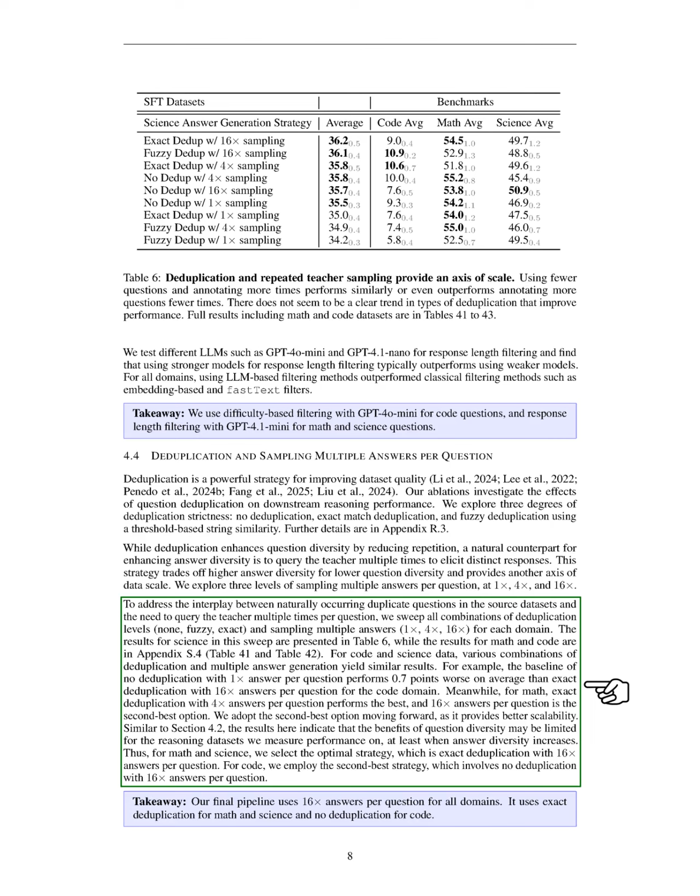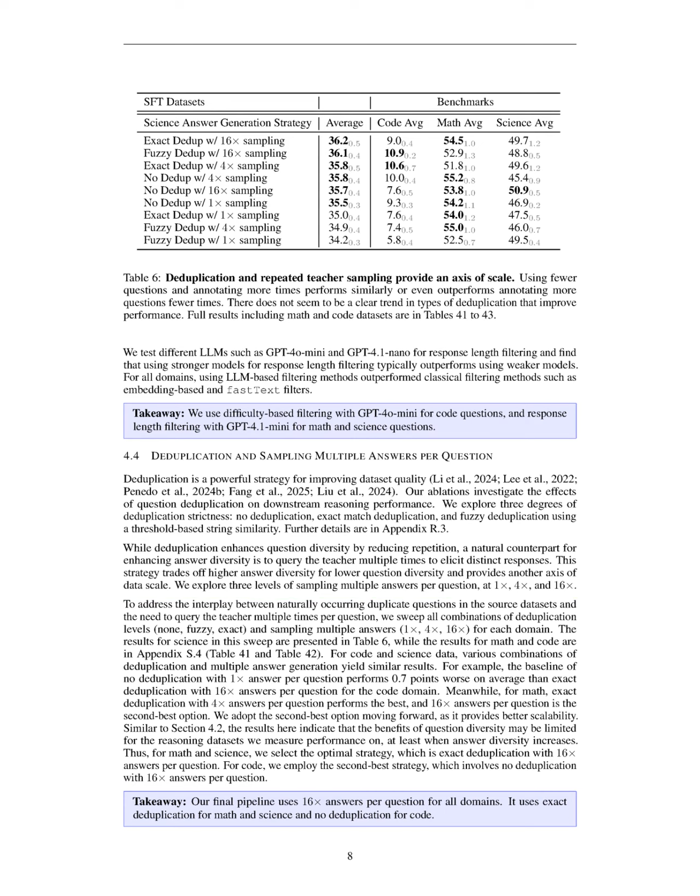For math, the best strategy is exact deduplication with a specific number of answers per question, while for code, we choose a strategy without deduplication but with the same number of answers. Overall, we find that the benefits of question diversity may be limited for the reasoning datasets we evaluate, leading us to select the optimal strategies for each domain.